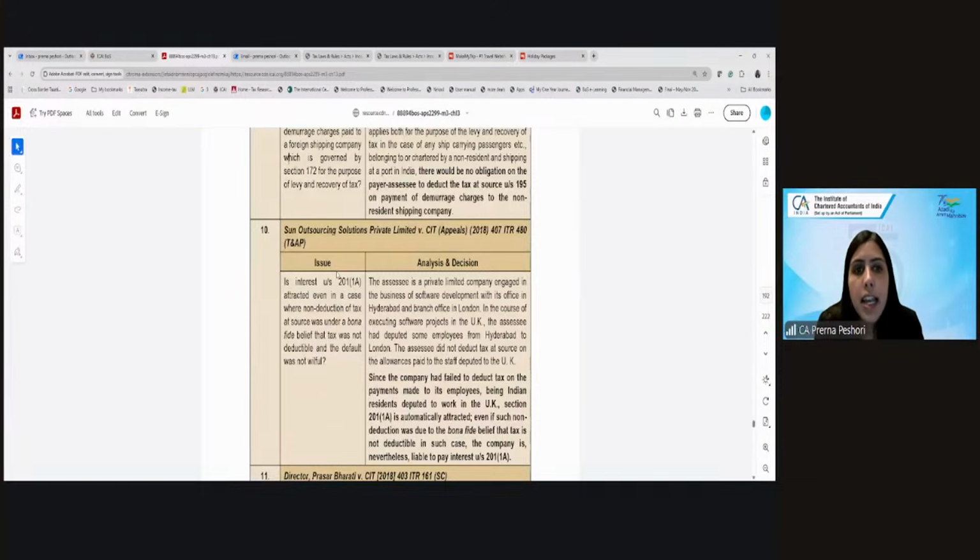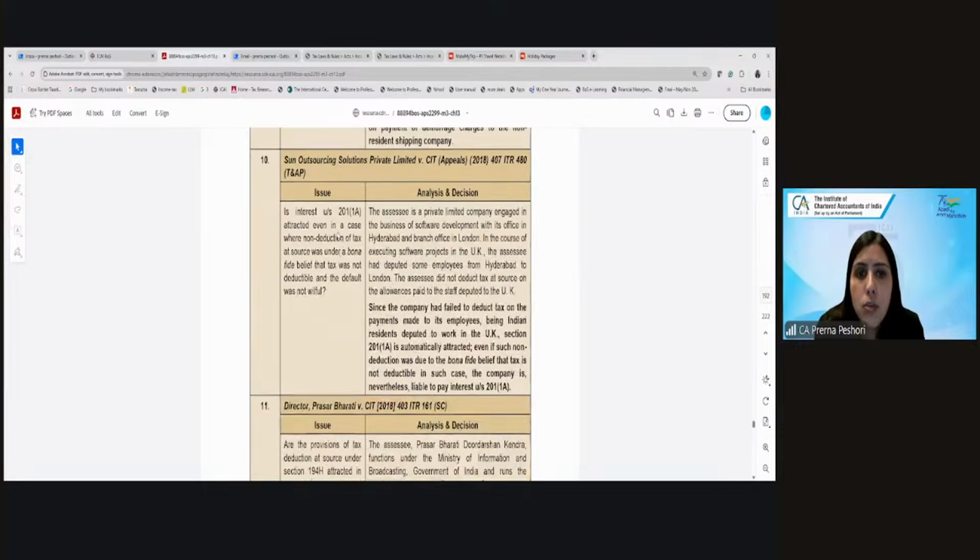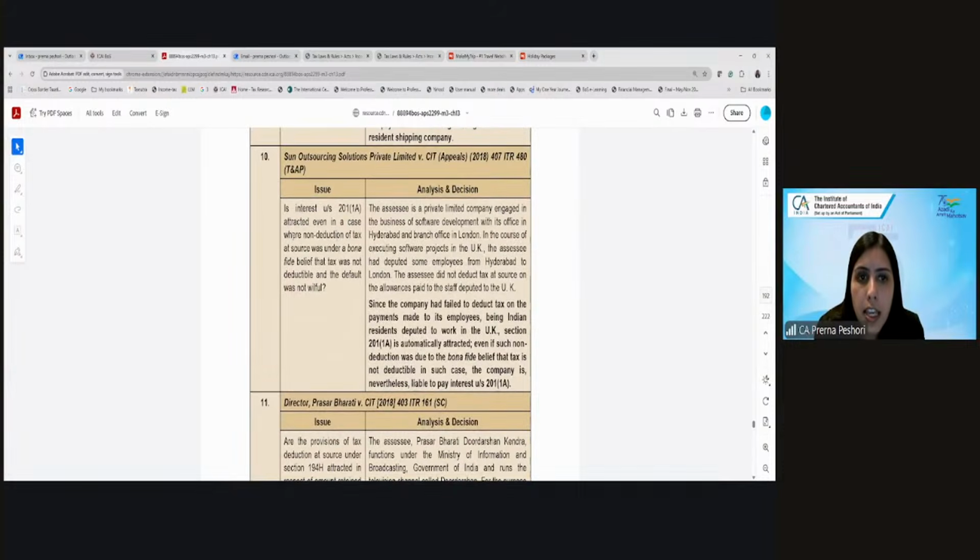Fine. Next is: is interest under 201(1A) attracted even in a case where non-deduction of tax at source was under a bona fide belief that tax was not deductible and the default is not willful? So where there was a genuine reason for me to not deduct it, because I thought that this is not taxable income, whether 201(1A) still will get attracted on failure to deduct the tax.